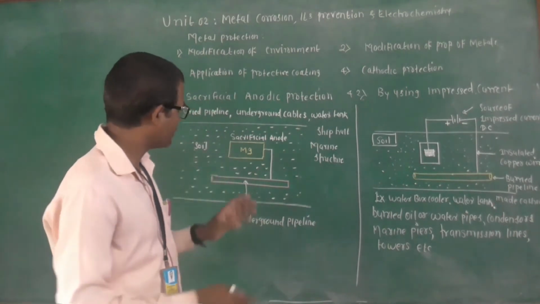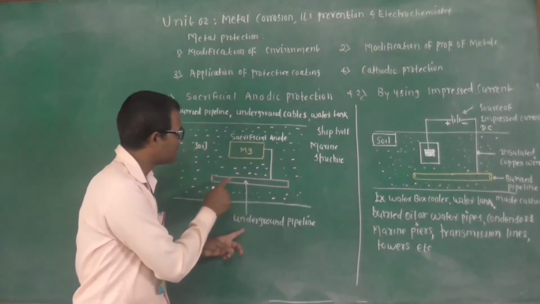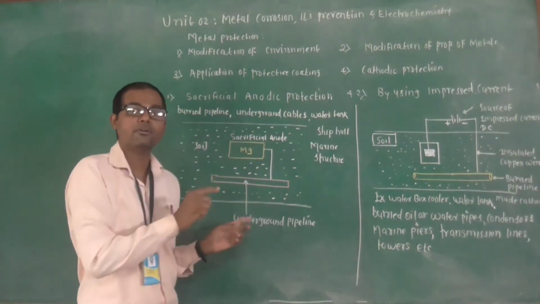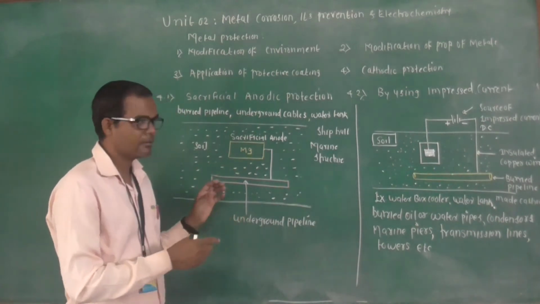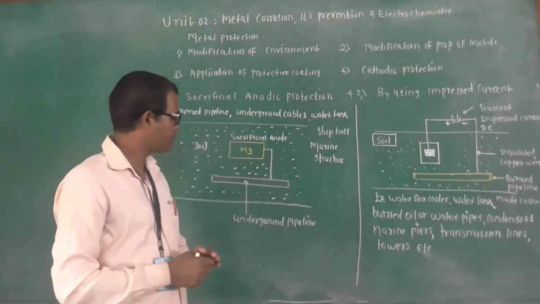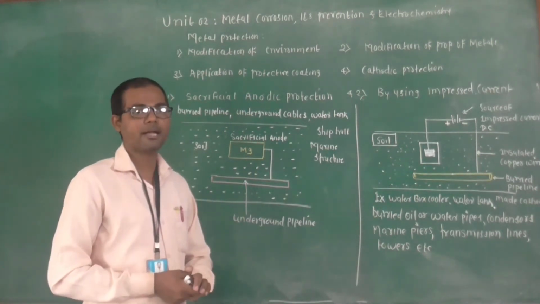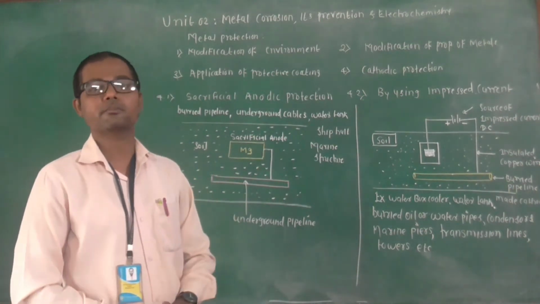So how? Consider this is our underground pipeline. This is our article, this is our structure. We are going to protect them. So what happens in this method? The sacrificial anode is connected to the article or to the structure that we are going to protect from rusting, or from corrosion.